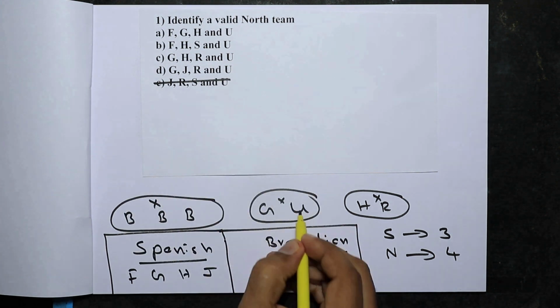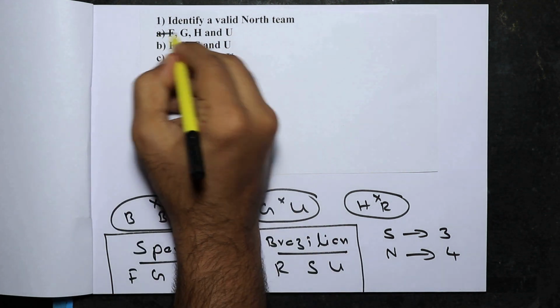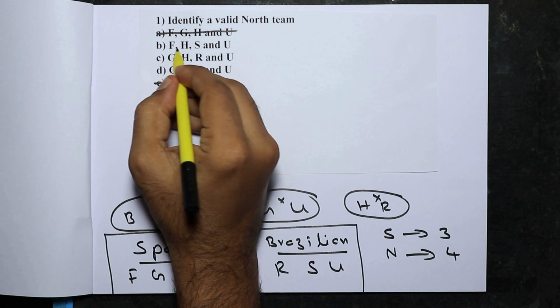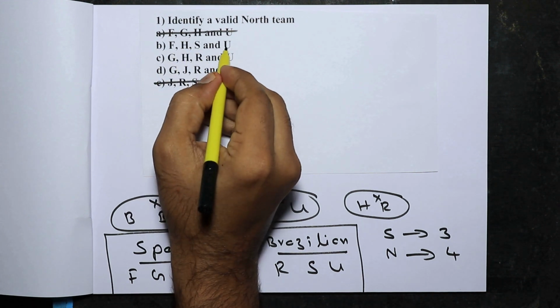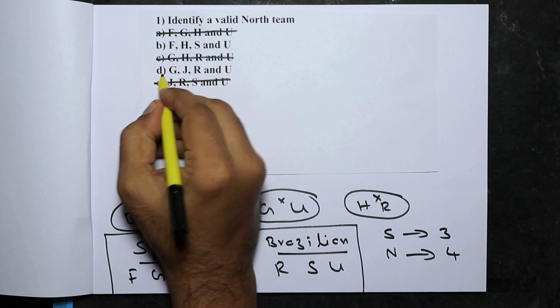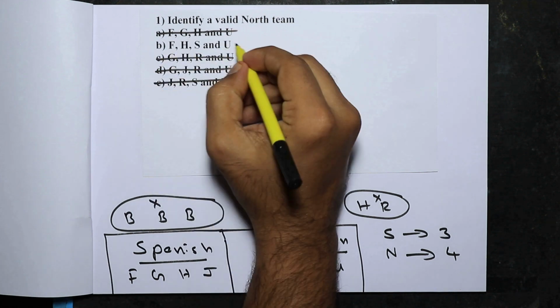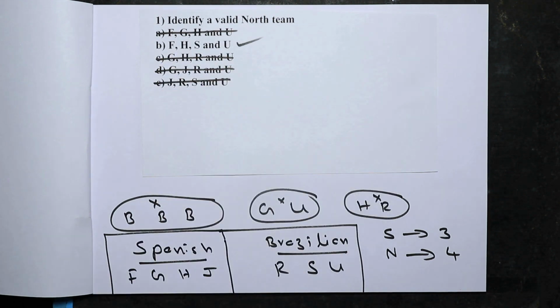Then G and U, both of them cannot be together. Here G and U are both there, so A can be eliminated. Here G and U, both of them are not there, only U is there. Here G and U is there, so that can be eliminated. Here also G and U is there. So only this one valid team is there. So option B is the right answer.